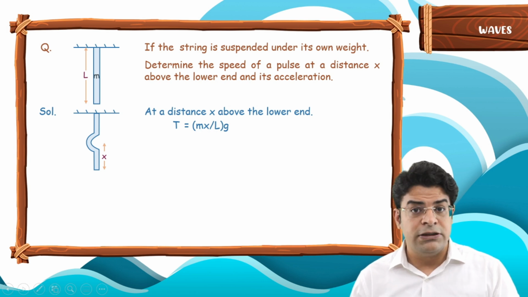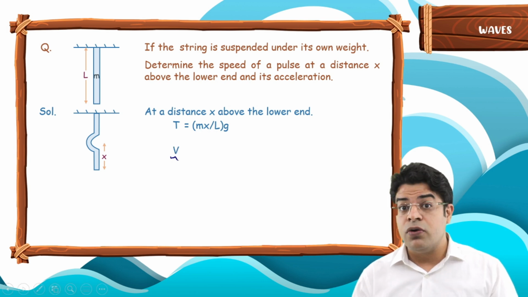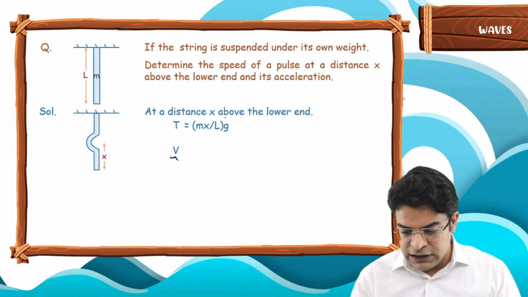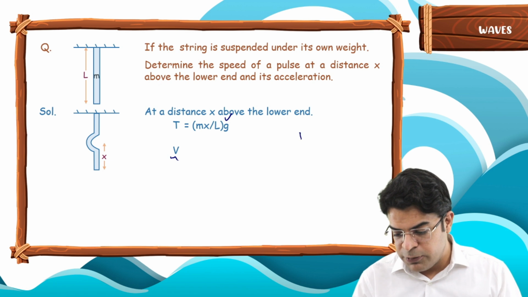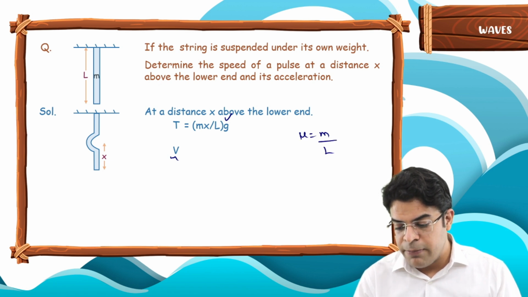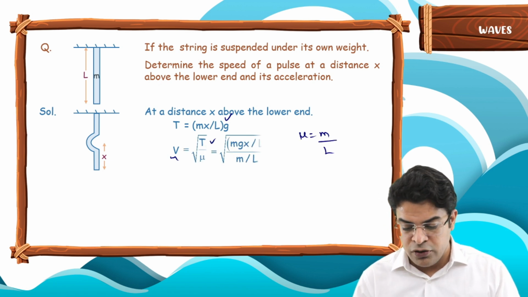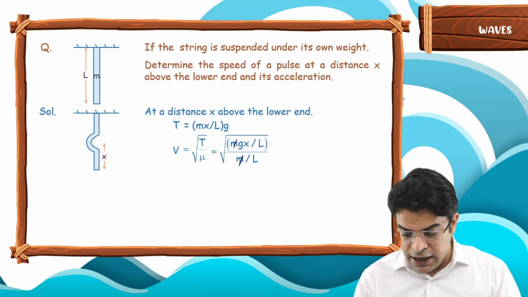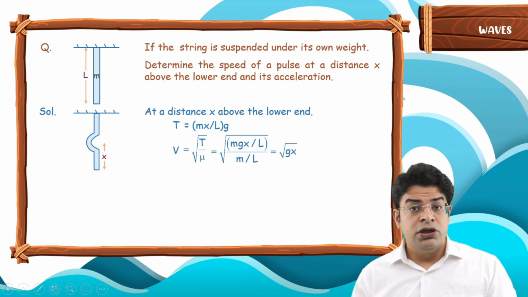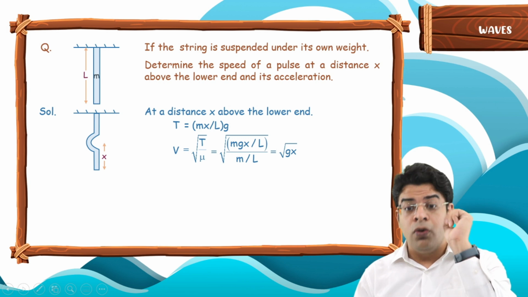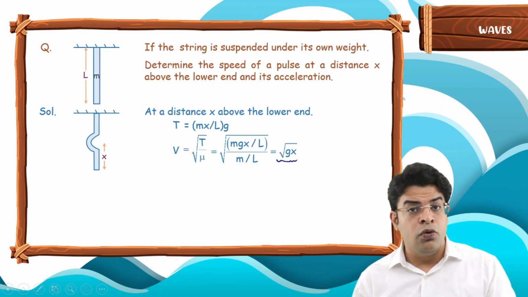Now what will be the speed? We know that speed is equal to under root of T by mu. The tension is mgx by L, and the mass per unit length, represented as mu, is m by L. So speed equals under root of T by mu, which is mgx by L upon m by L. Cancel out m. So the speed comes out to be root gx. So at a distance x above the lower end, the speed will be root gx.